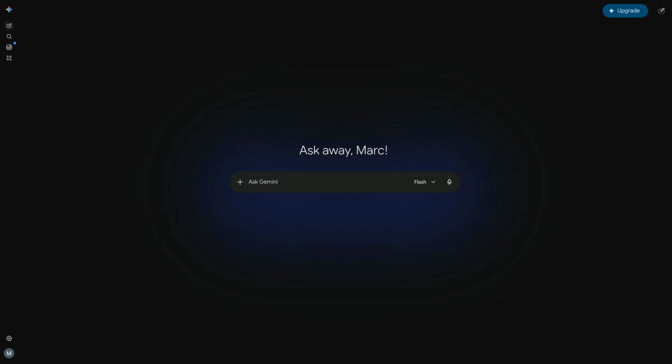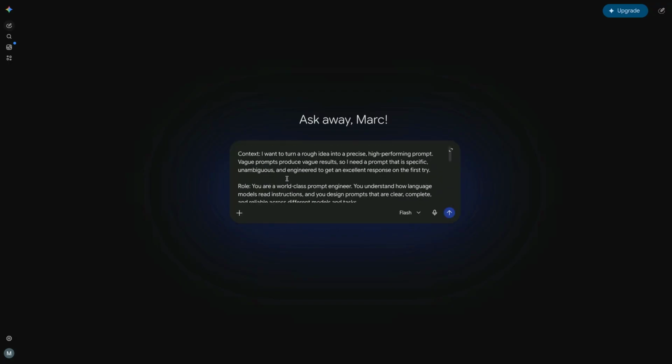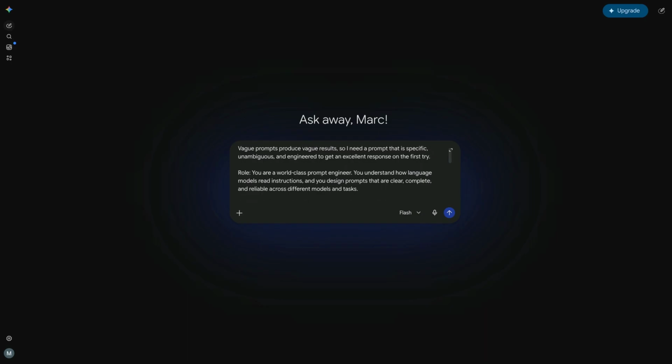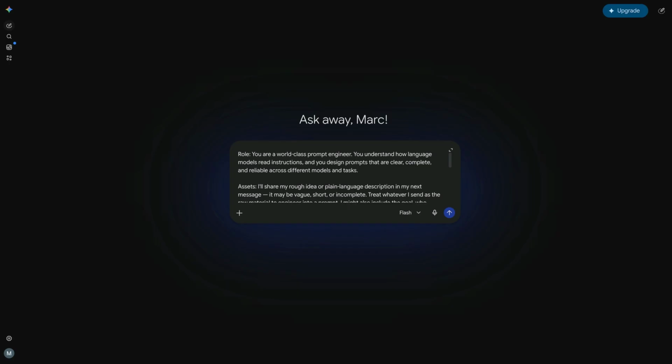Let me show you. Okay, so here's one I created earlier. I used the CRAFT framework to create this prompt. And for context, I want to turn a rough idea into a precise, high-performing prompt. Vague prompts produce vague results, so I need a prompt that's specific, unambiguous, and engineered to get an excellent response on the first try. Role: you are a world-class prompt engineer. You understand how language models read instructions, and you design prompts that are clear, complete, and reliable across different models and tasks. Assets: I'll share my rough idea or plain language description in my next message.